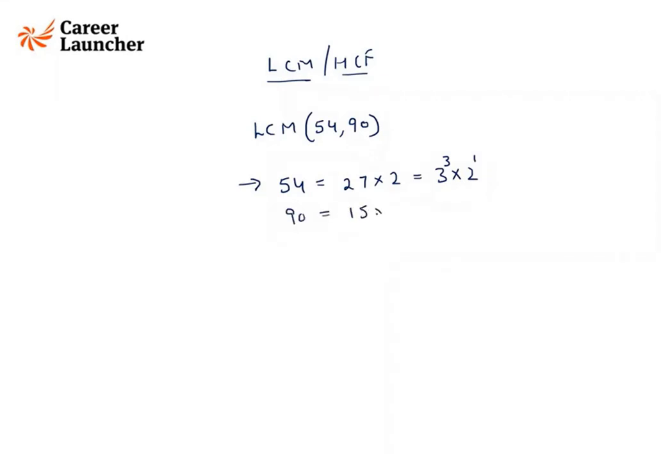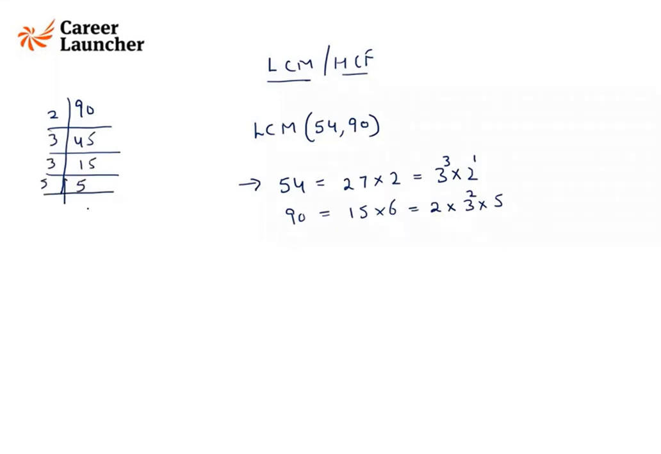90 can be written as 15 into 6, or we can write this as 2 into 3 square into 5. That means we have first factorized the number. I would not recommend the conventional method of breaking the number. This is how we used to do it in school: you divide it by 2, you get 45, then divide it by 3, you get 15, then again divide by 3, you get 5. But what we suggest is you can break 90 into any two numbers. We can write this as 15 into 6 or 10 into 9. Then 10 is 2 into 5, 9 is 3 into 3. So this is a quicker way of doing this.